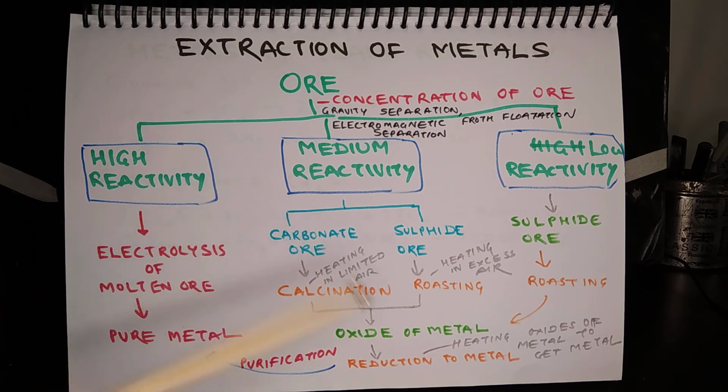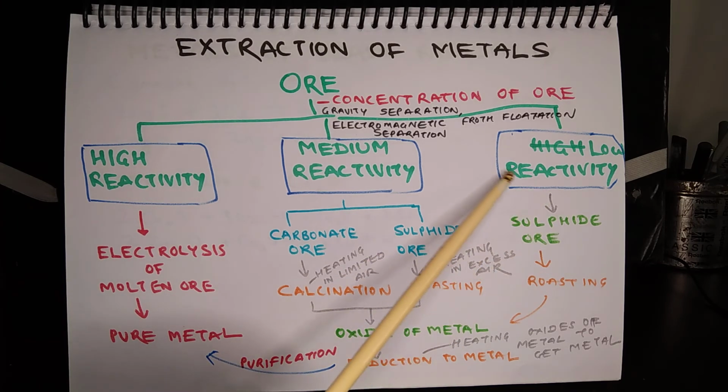In case of metals of medium reactivity, there are two options. They are found as carbonate ore and also as sulfide ore. Carbonate ore is subjected to calcination. The process of heating the carbonate ore in a limited amount of air is called calcination, and sulfide ore is subjected to roasting. Heating a sulfide ore in excess amount of air is called roasting. Both these processes produce oxides of the metal, and then the oxide of the metal is heated so that the oxide can be reduced to produce metal.